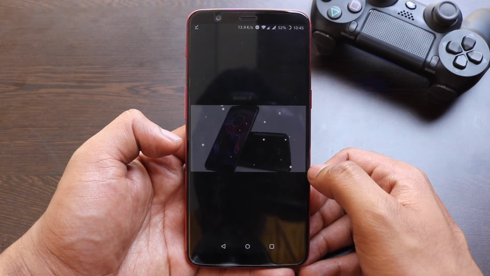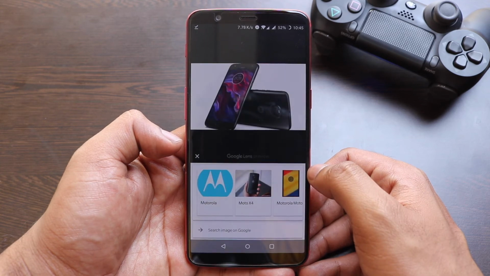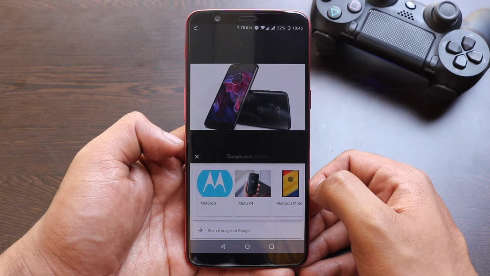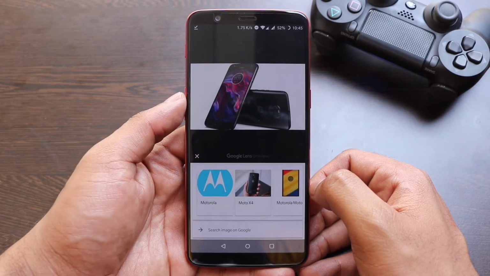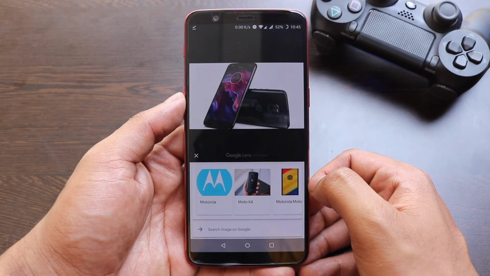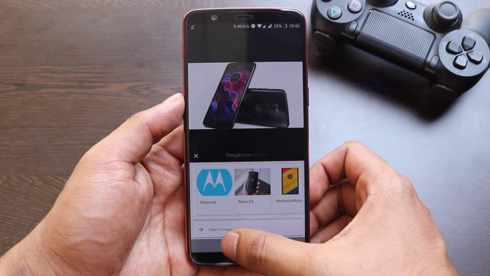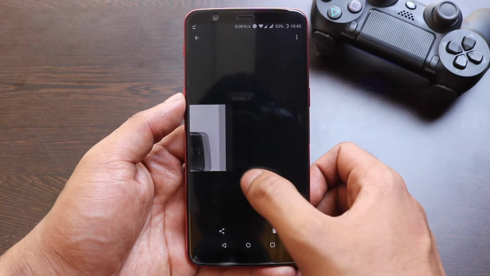For example, right now I'm trying this Moto phone. Right now it is detecting that it is X4 and it is Motorola. So this happens with certain images, but there is no guarantee that it will happen with every image that you test.